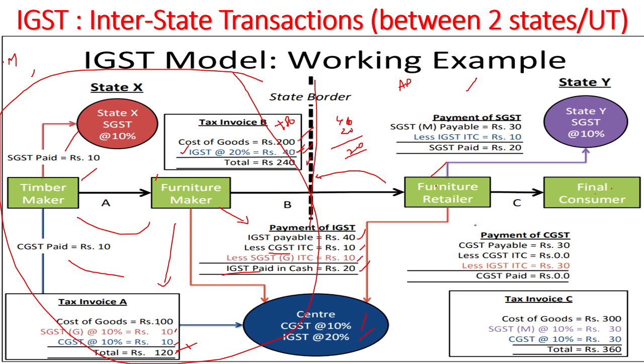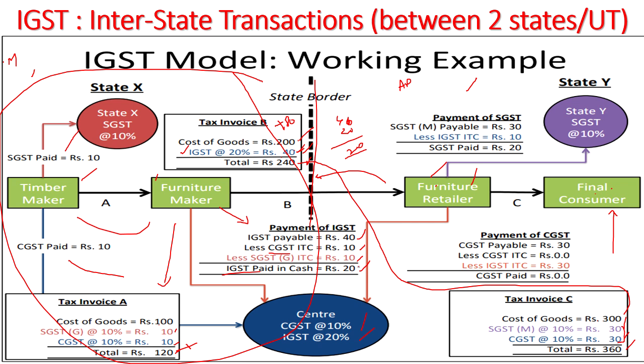Then going to the next transaction, invoice C is given, and the furniture retailer has bought these goods for 240 rupees from the furniture maker, and he has sold them for 300 rupees to the final consumer. So tax will be 30 rupees, 10% CGST and 10% SGST will be imposed, so 360 rupees the final customer will pay. And now the furniture retailer has collected 60 rupees as tax from the customer, he has to pay 60 rupees to the government. However, he will adjust something and then only pay to the government.